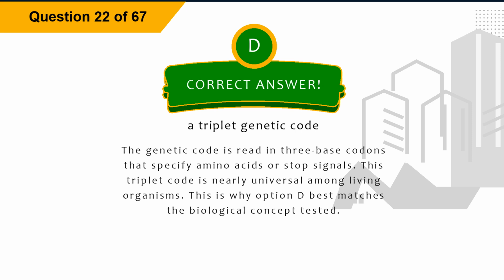Explanation: the genetic code is read in 3 base codons that specify amino acids or stop signals. This triplet code is nearly universal among living organisms. This is why option D best matches the biological concept tested.